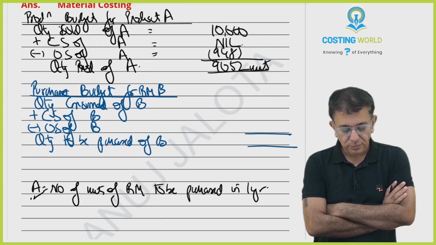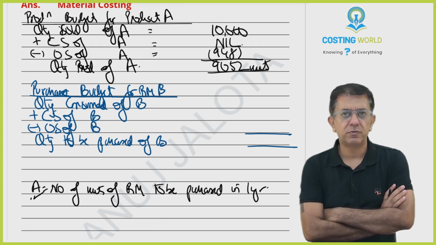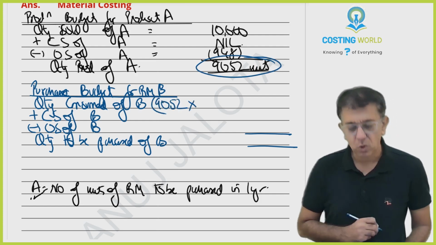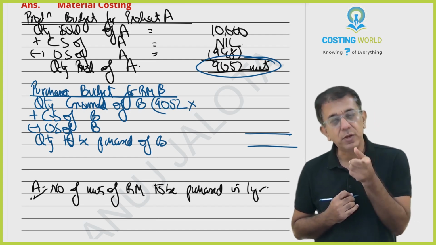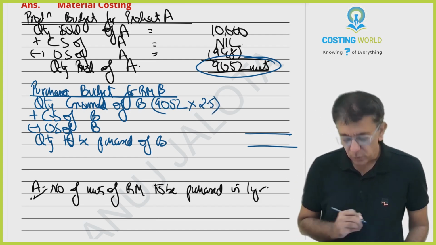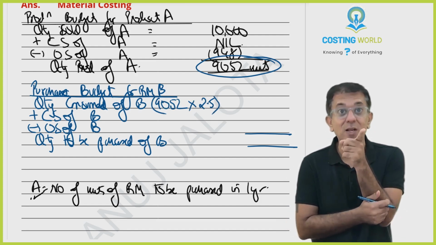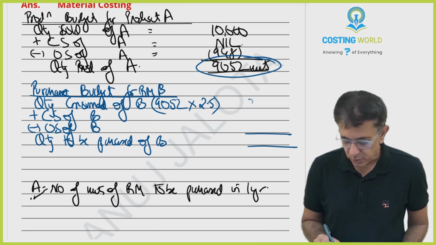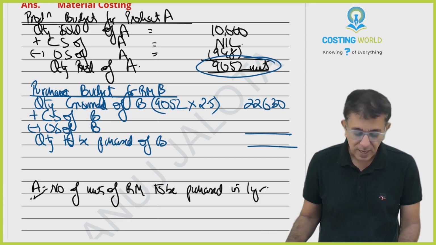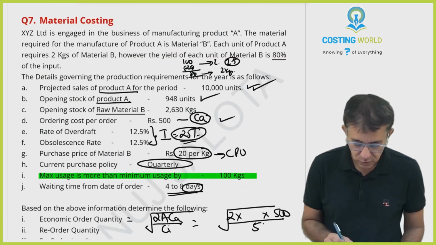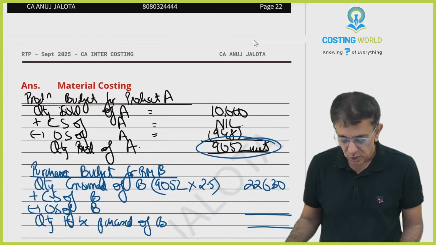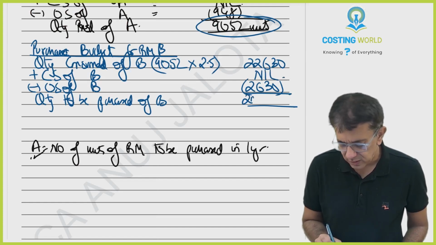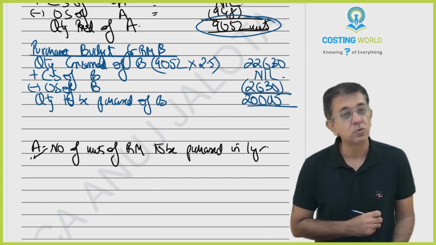So when does raw material get consumed? Whenever you produce. You will produce 9052 units of product A, and every unit of product A requires 2.5 kgs of raw material B. We calculated that as 2 divided by 80%. So 9052 into 2.5 is 22,630. Add closing stock of B. Closing stock of B is not there, so that's nil. Opening stock of B is there, which is 2630. So this particular figure will be 20,000.